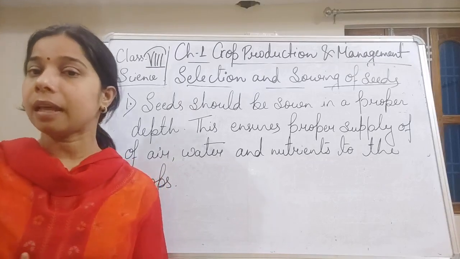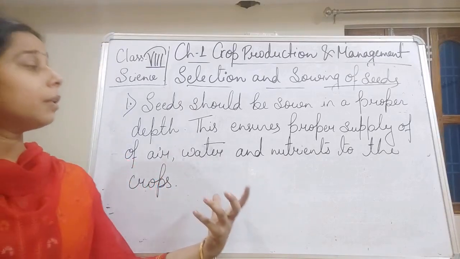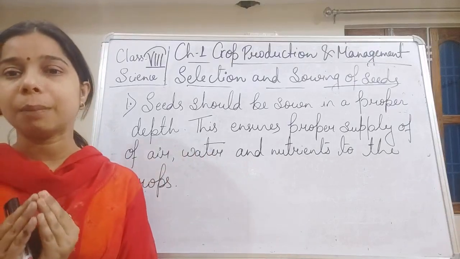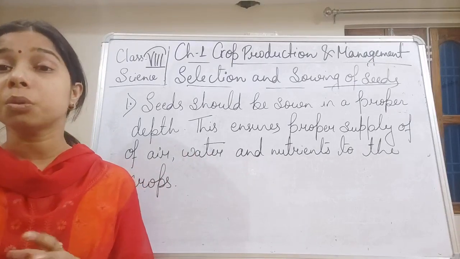The second thing that we should keep in mind is that not only the proper depth, but we should always keep a proper distance between two seeds.